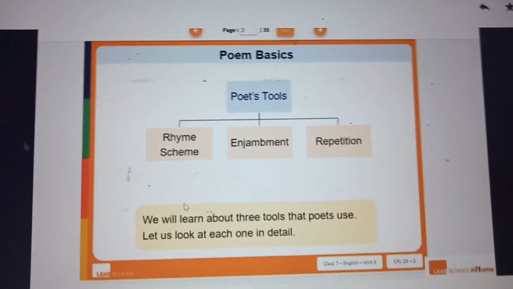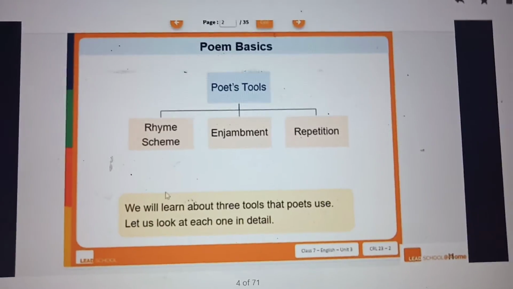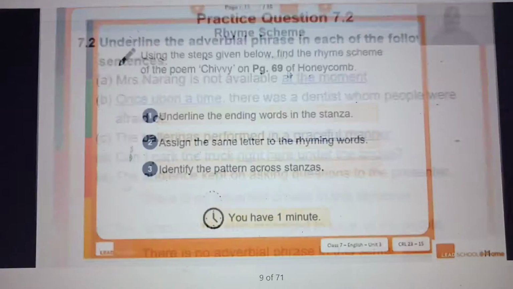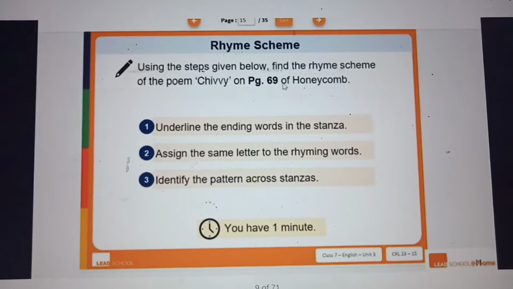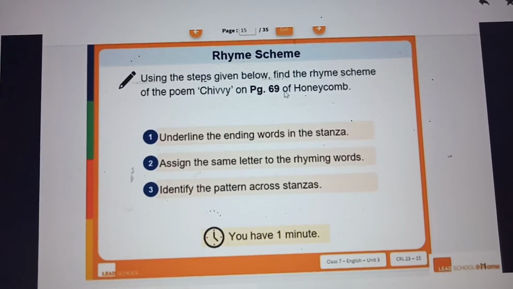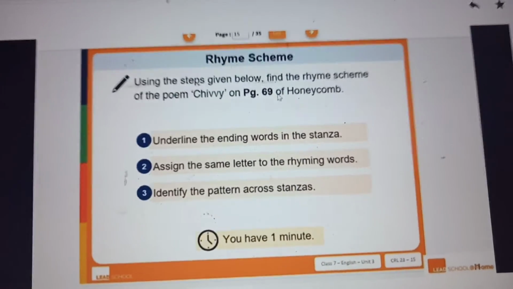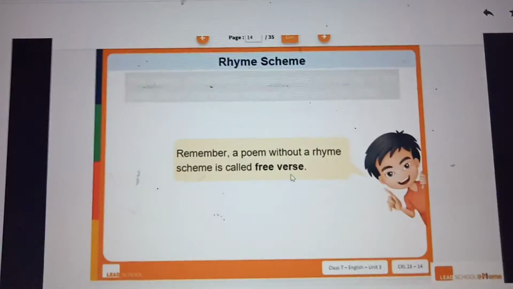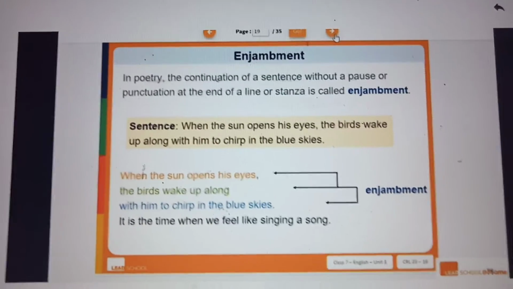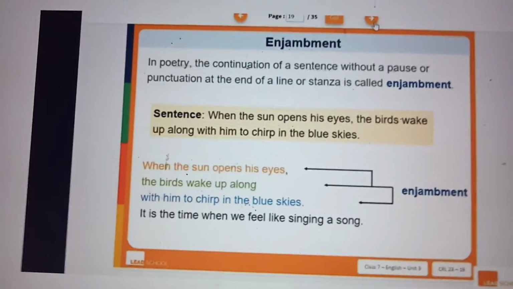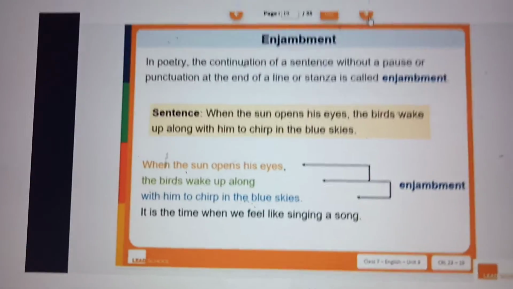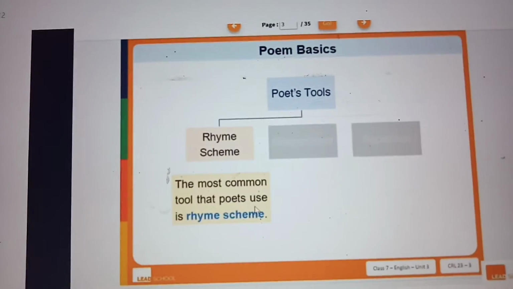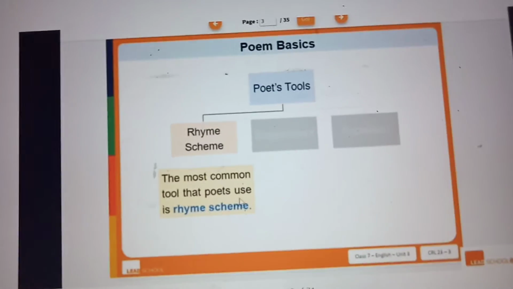Okay, so rhyme scheme, enjambment, repetition. These are the three things we want to learn. For rhyme scheme, I told you that under the ending words you have to see and assign a letter and identify the pattern. For enjambment, you have to see that when the sun opens his eyes is an incomplete sentence, and the next line it is continuing. Rhyme scheme is the most common tool that people use.